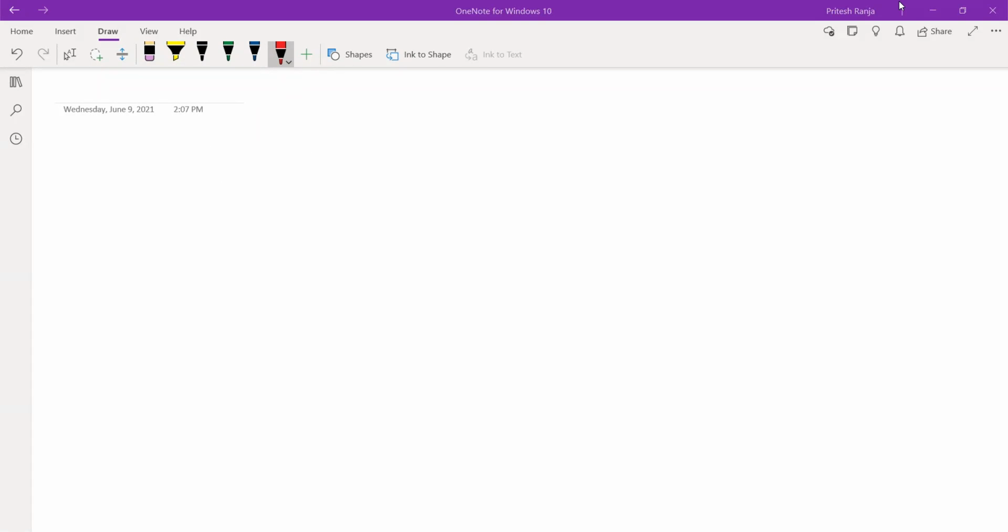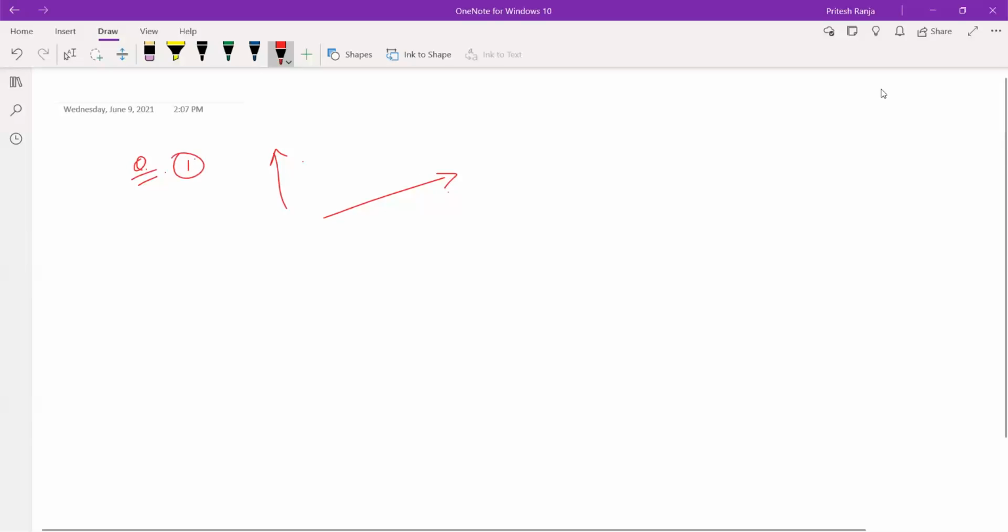So now I'll first give you a few types of vectors. You all have to tell me what kind of vector it is. These two vectors I have drawn simply. Let me know through the chat.